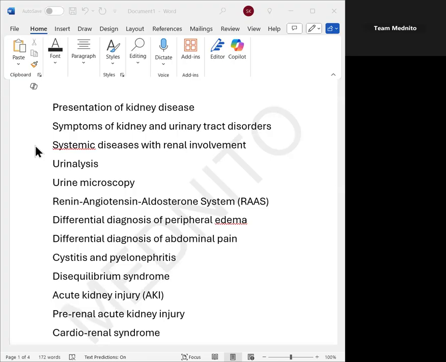Welcome back, everyone. Now we'll talk about abdominal examination. I understand there will not be clinical examination questions, but in order to answer the renal system, you'll also have to understand the abdominal examination system. When I talk about the abdominal examination system, the inspection is the key. There are no questions based on the inspection.